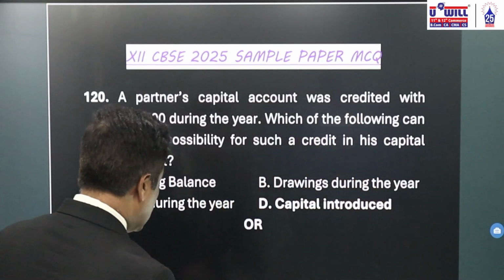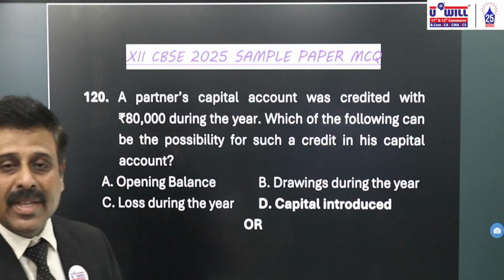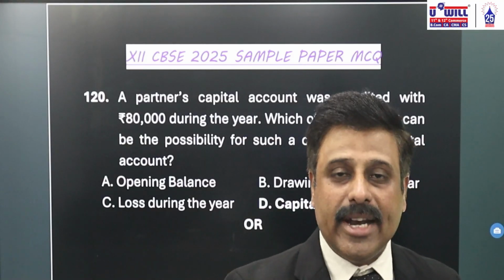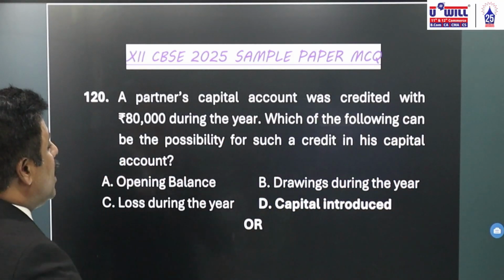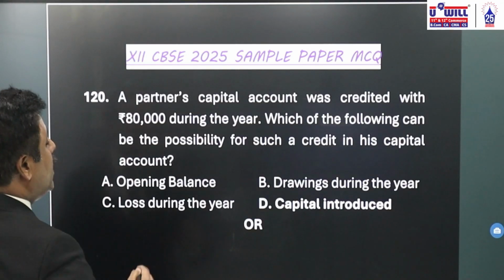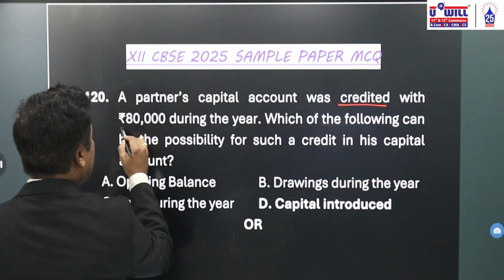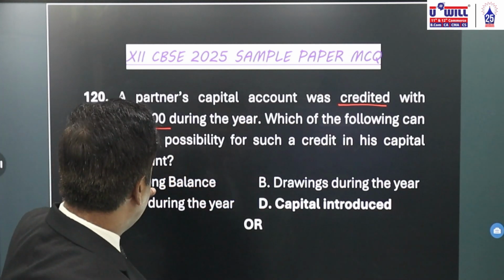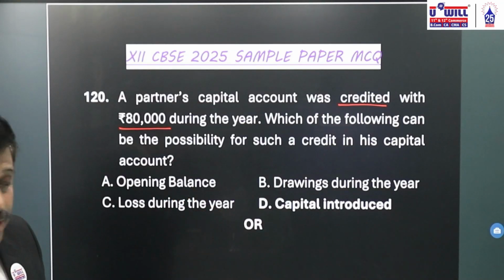Okay. In your study material, all of you have a look at question number 120. Yesterday we solved till 119. So today we continue further with 120th question. A partner's capital account was credited with 80,000 during the year. Which of the following can be the possibility for such a credit in his capital account?